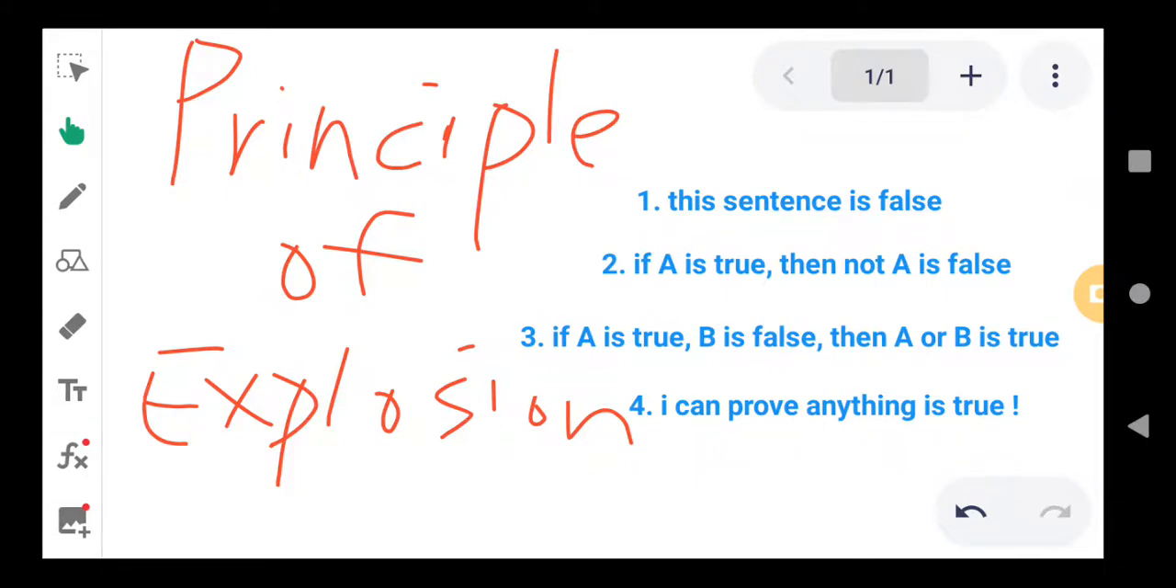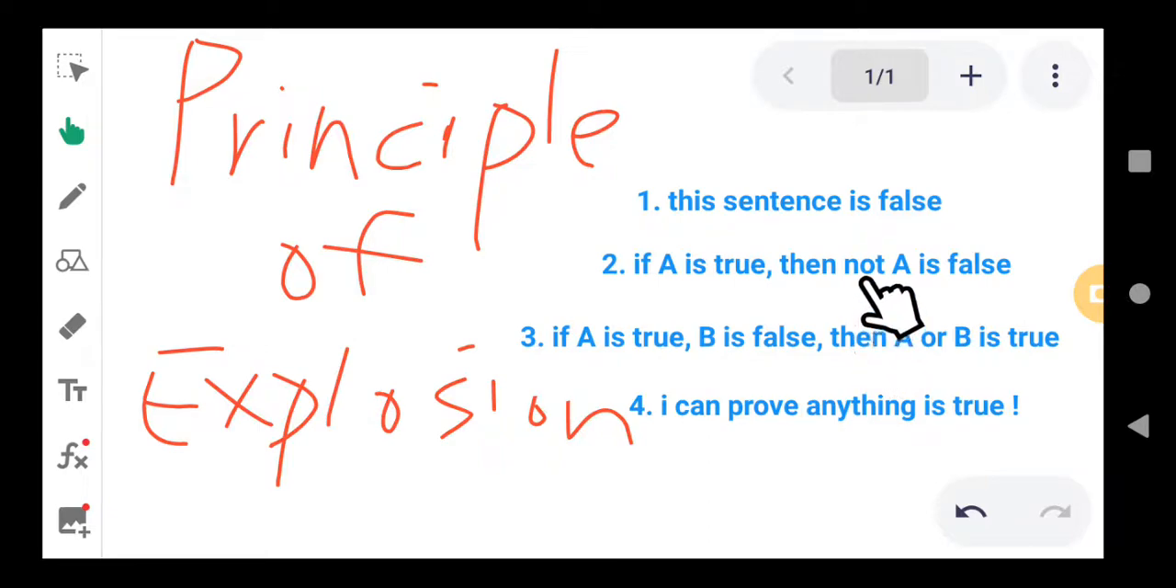So let's get back to the principle of explosion. In the last video, we looked at assumption one, which was basically Gödel's theorem. And today we're going to tackle assumption two and assumption three.